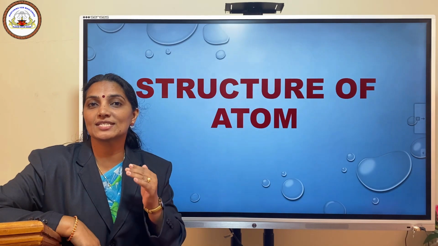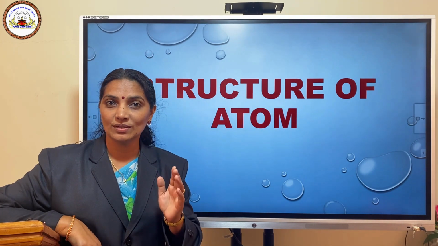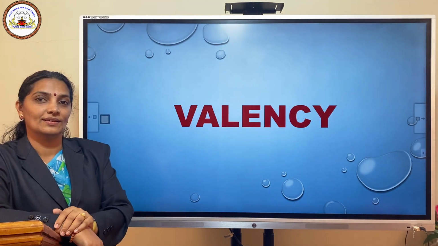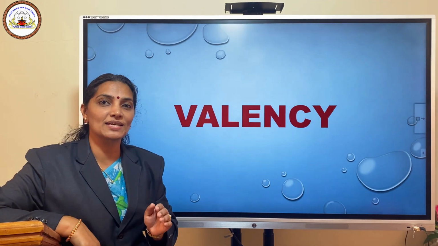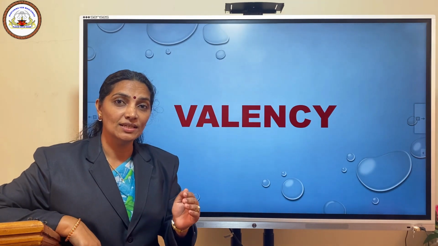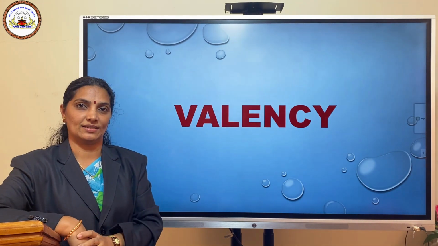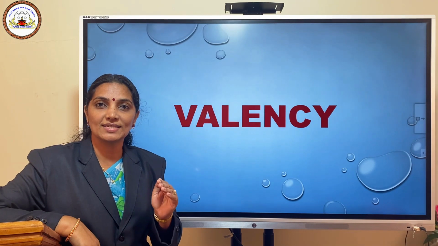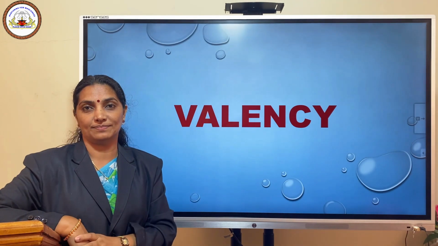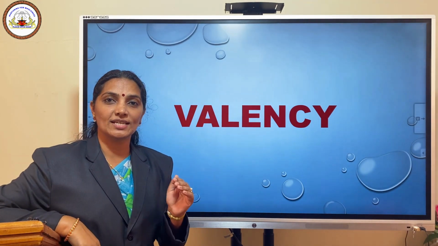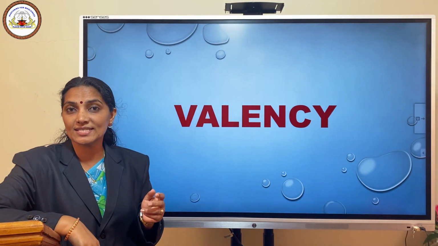To know more about the stability of atoms, we must understand the term valency. So, our topic is valency. Valency is the combining capacity of an element. Combining capacity means the ability of an element to combine with atoms of the same element or different elements. Actually, this combining capacity is determined by the electrons present in the outer shell of an atom. These outer shells are known as valence shells and the electrons present there are known as valence electrons.